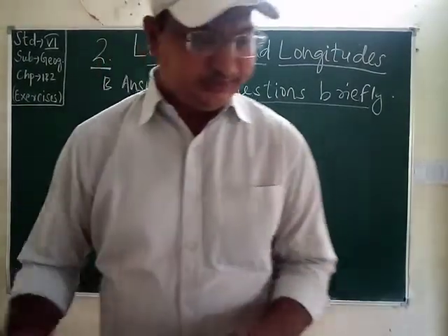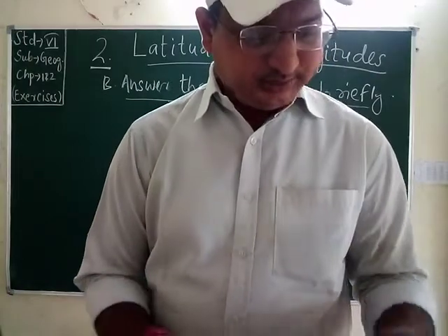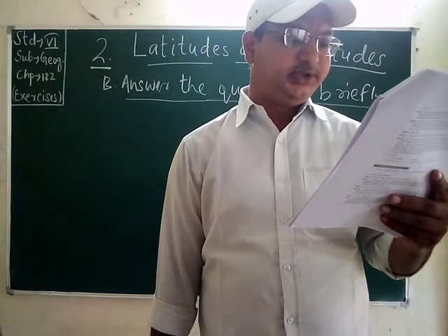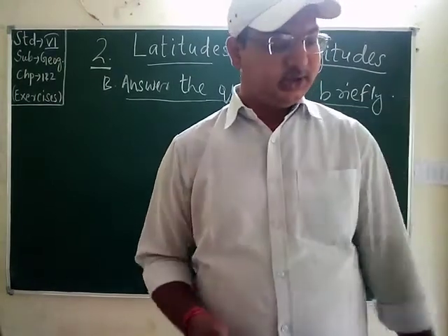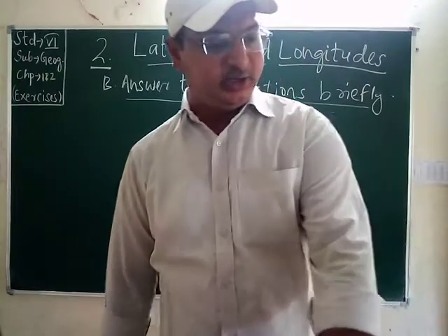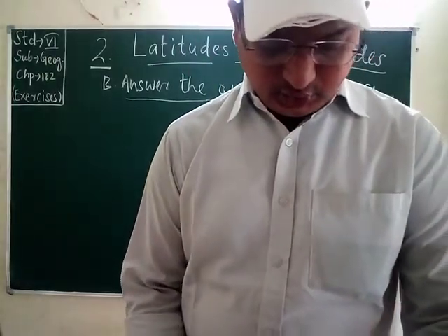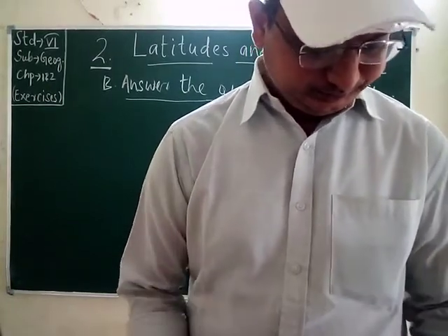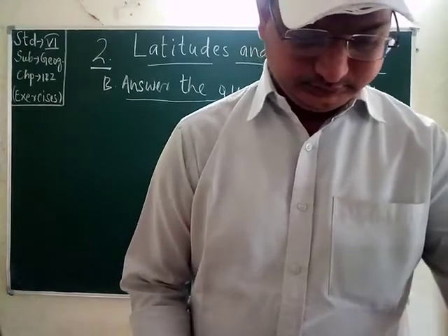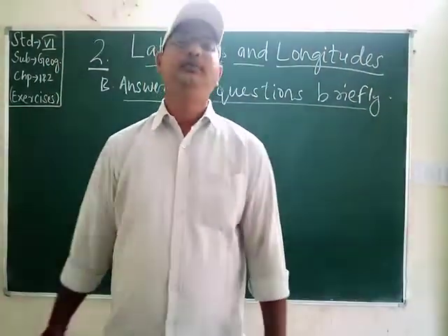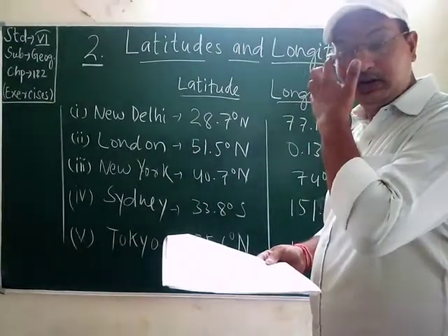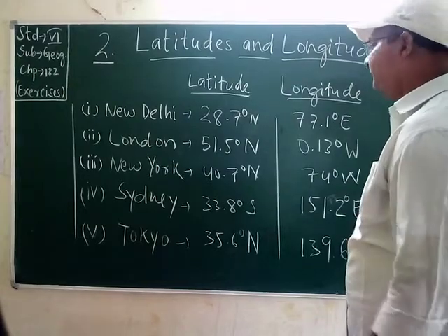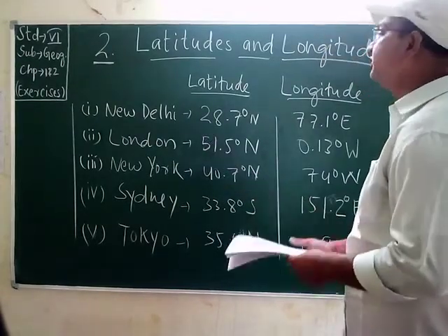Then question C. Answer the following. Find out the latitude and longitude on which these cities are located. The first one is New Delhi, then London, then New York, then Sydney, then Tokyo. We have to find out the latitudes and longitudes. Students, in this question, we have to write the latitudes and longitudes of the following cities. The first one is New Delhi.